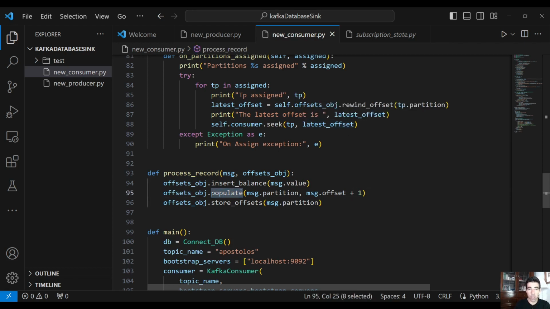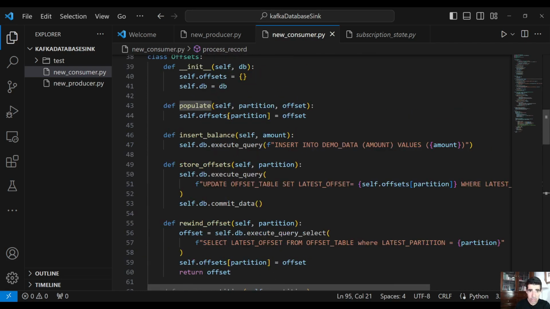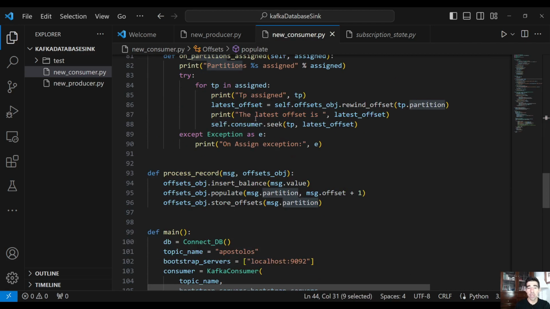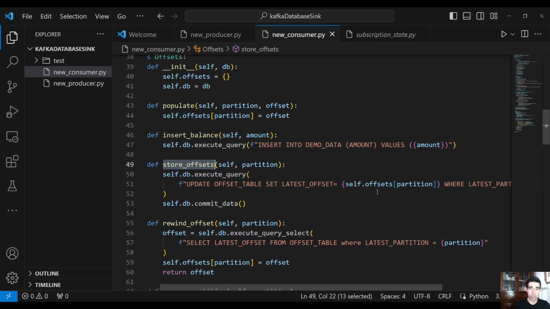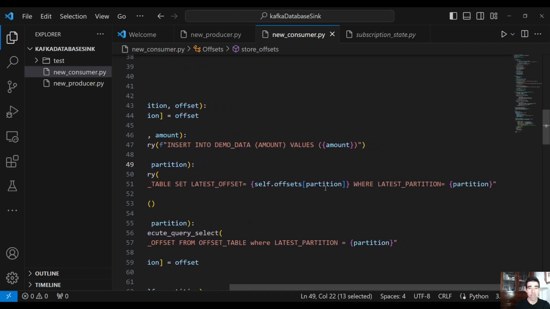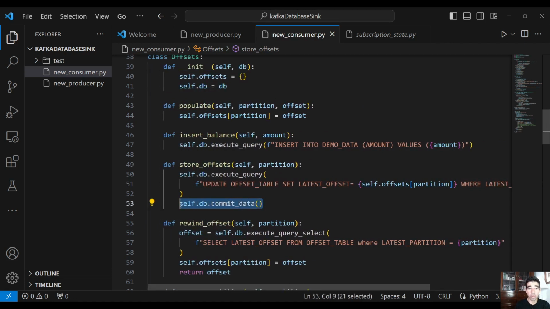And that's why the second thing is to populate the dictionary with the latest offset, right? But the next thing is actually to store the offset to the database, passing the partition. And if we go here in the store offsets method, we update the table and we save the latest offset for that partition. But here, as you can see, we commit the data.